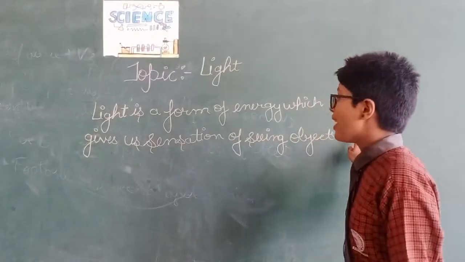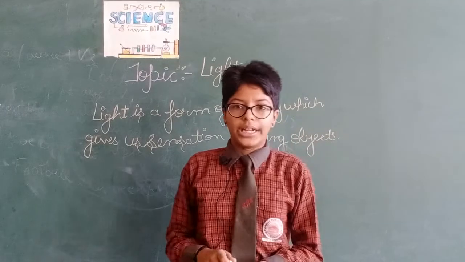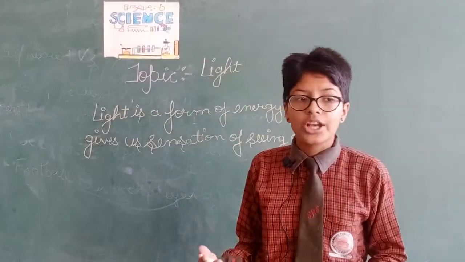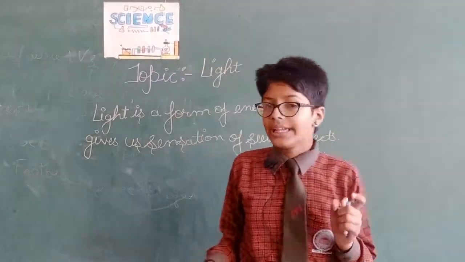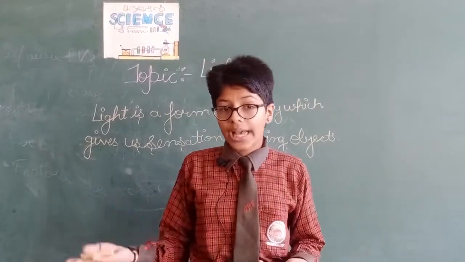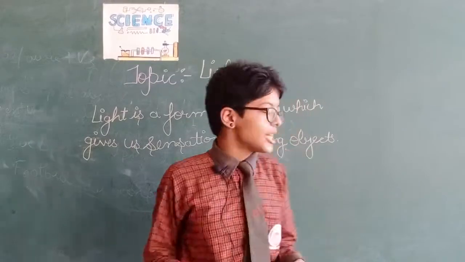First of all, the question arises: what is light? Light is a form of energy which gives us the sensation of seeing objects. Light is a form of energy and it helps us to see various objects around us. But how does it help us? We will discuss this also, but later in this chapter.